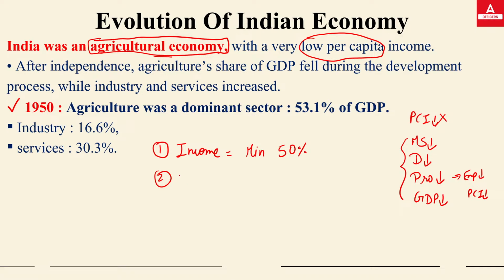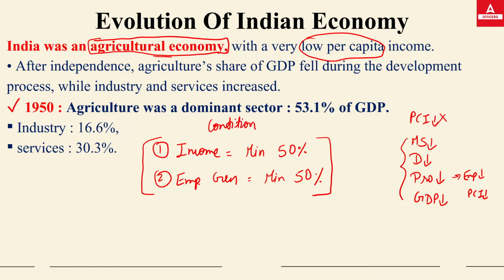The second condition is that the employment generation should also be from the same sector, and that should be a minimum of 50%. If a particular sector helps you generate a minimum of 50% of the national income and also provides employment to a minimum of 50% of your population, then that economy will be known as an agricultural economy. Otherwise you can call it a service-based economy or an industry-based economy. But these two conditions have to be met.